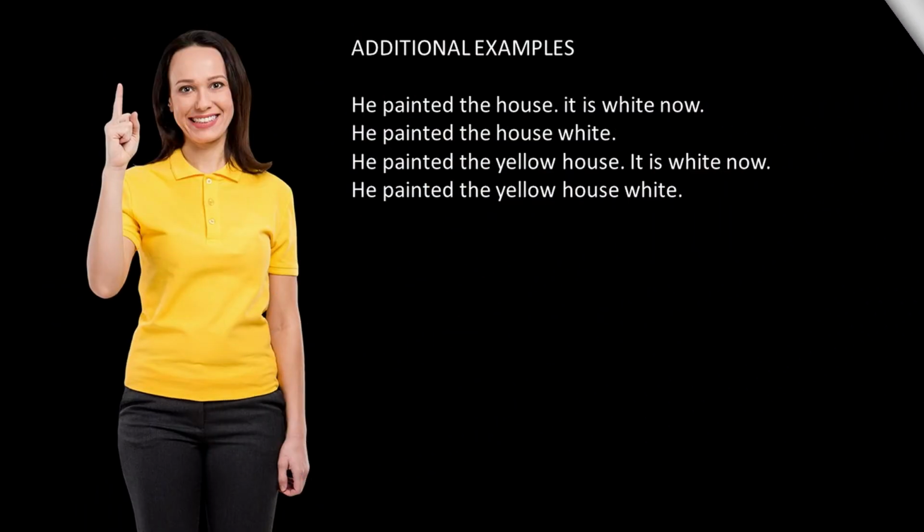Additional examples: he painted the house, it is white now. He painted the house white. He painted the yellow house. It is white now. He painted the yellow house white.